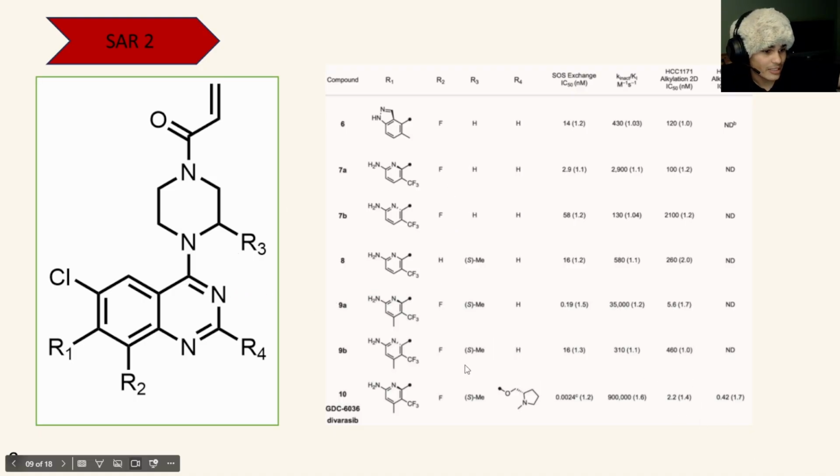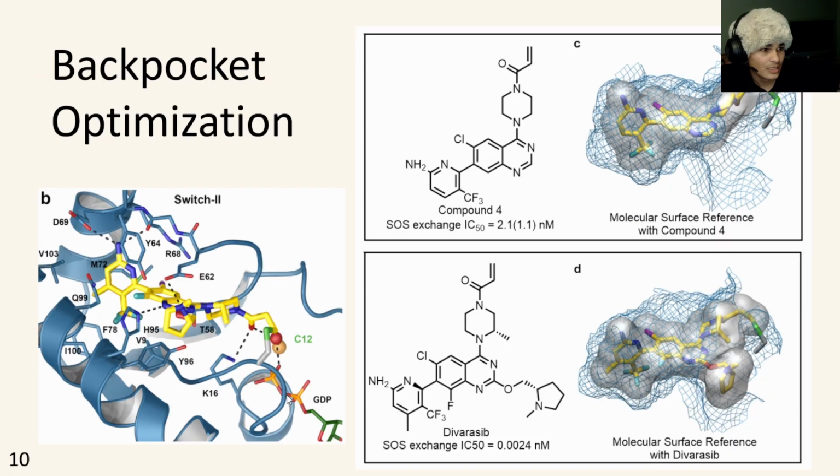This bottom one is now the Divarasib that we're talking about right now. They really focused on taking advantage of these empty spaces and back pockets. You can see here in compound 4, and the difference between compound 4 and Divarasib, right here there's an empty space that they added a substituent to take advantage of.